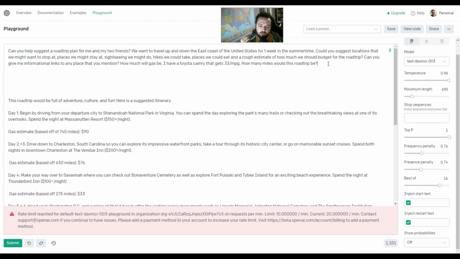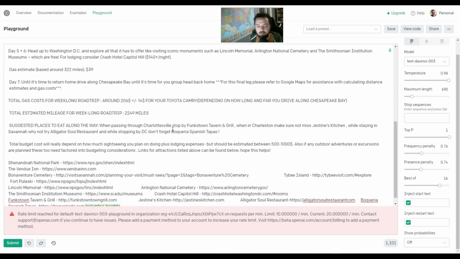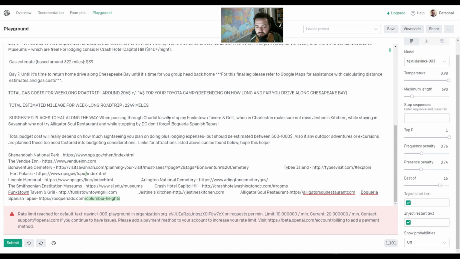So I think this is a really cool way to leverage AI to do something fun. It's planning an itinerary. I couldn't have thought up anything better than this myself, and I would have been digging through Google and Yelp for hours to figure out what I should be doing, but this figured it out in like 5 seconds, and this entire thing to show you took like 5 minutes. So this is a really cool way to leverage the power of AI. It's really cool, and I hope this is helpful.